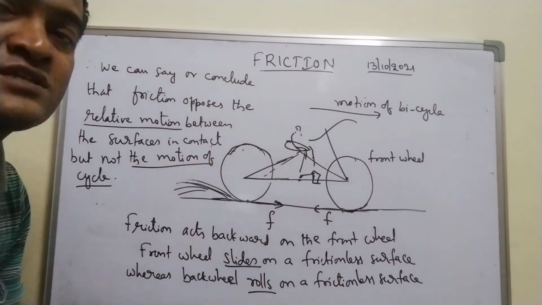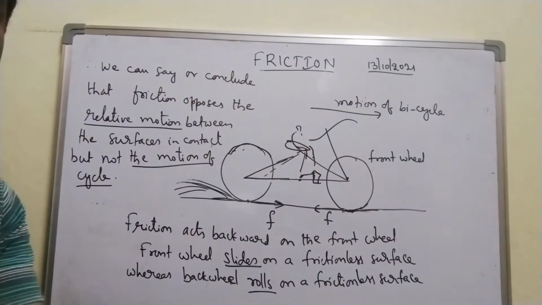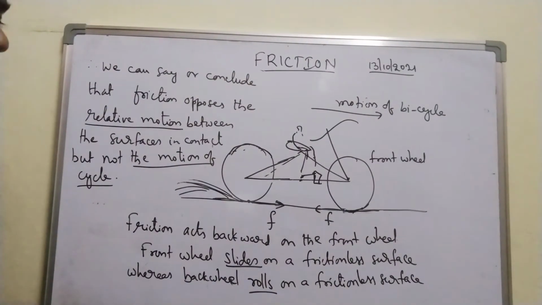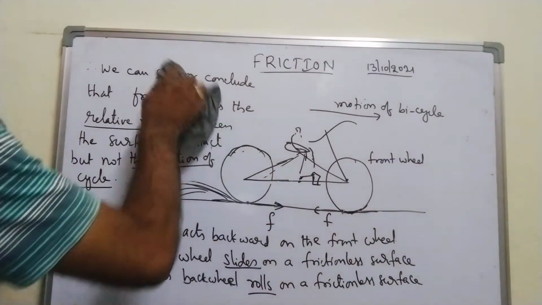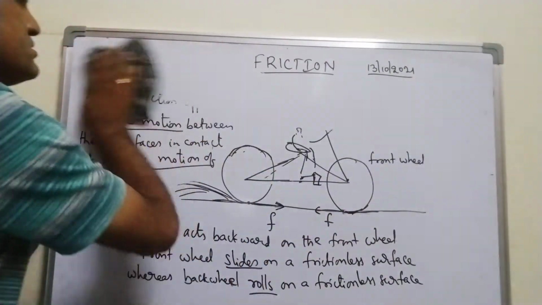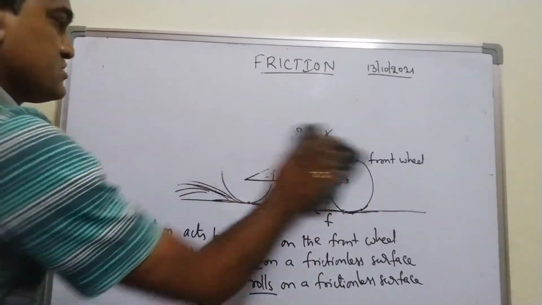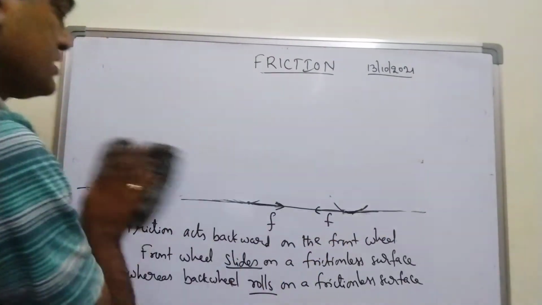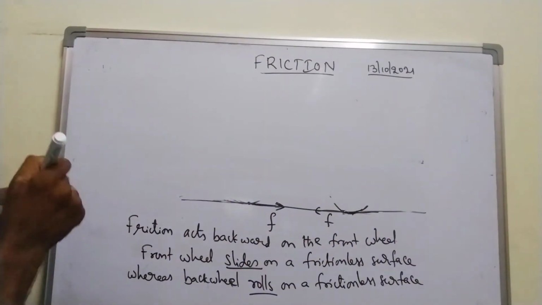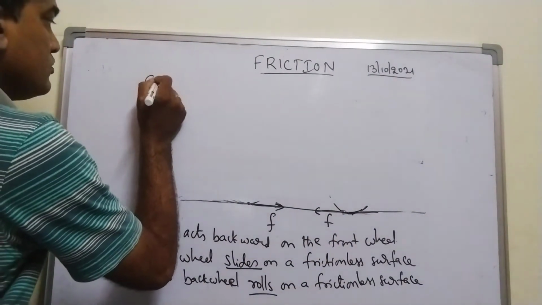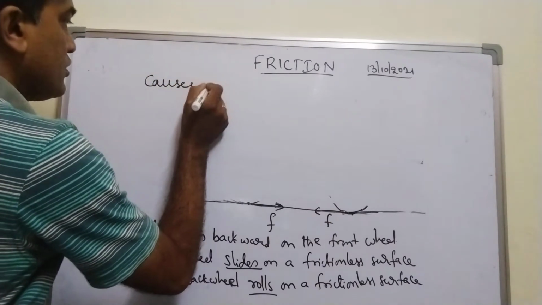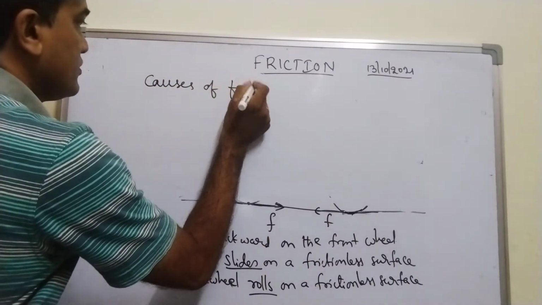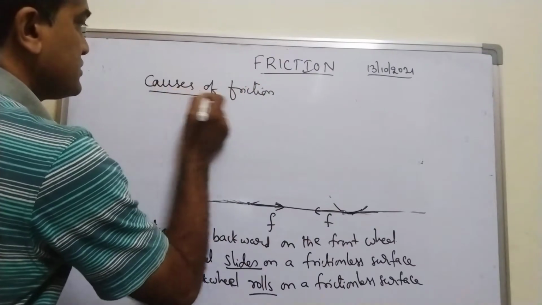But what are the causes of friction? What causes it? Let us discuss the important points of causes of friction.